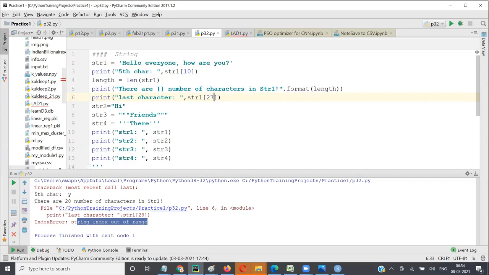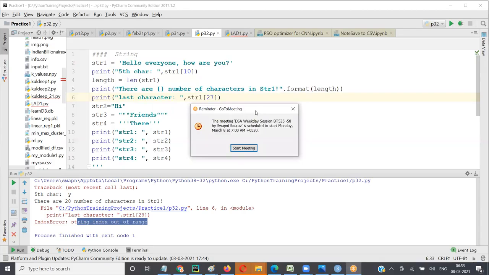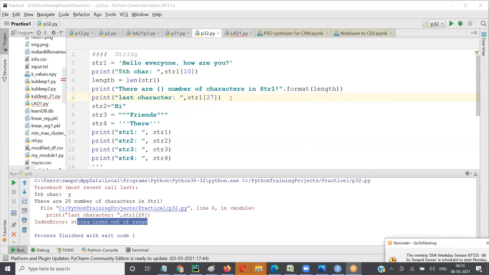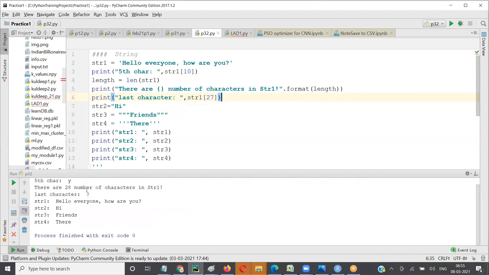There are 28 characters, so the number will be 1 minus because the position is starting from 0. Counting starts from 1. You can't say the first element as 0. Counting always starts from 1, so length gives us counting. If you count, there are 28 characters, but position starts from 0, so the 28th element will have a position of 27. If I say 27 and run it, you get the last character, which is the question mark. That makes sense.